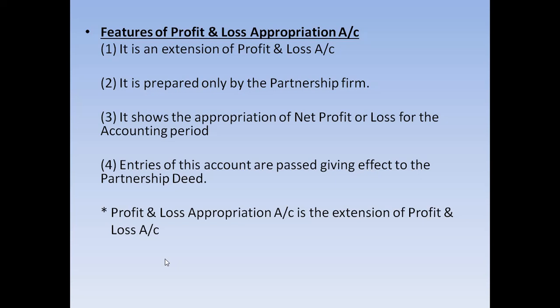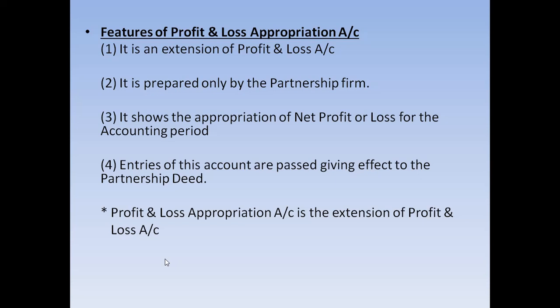But in forms of business like sole proprietorship business and other forms of business, we do not prepare profit and loss appropriation account. But if the joint venture is also a partnership firm, then we have to prepare profit and loss appropriation account.